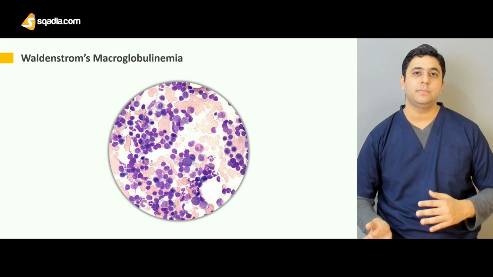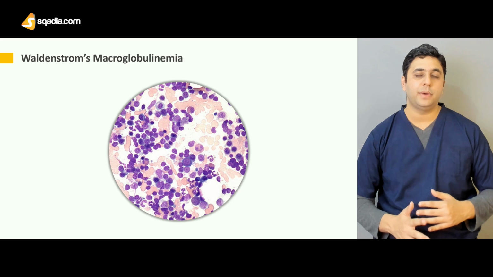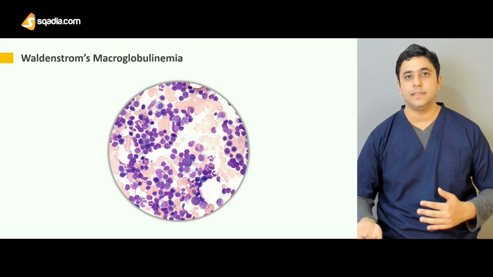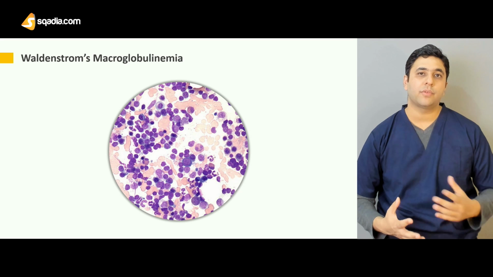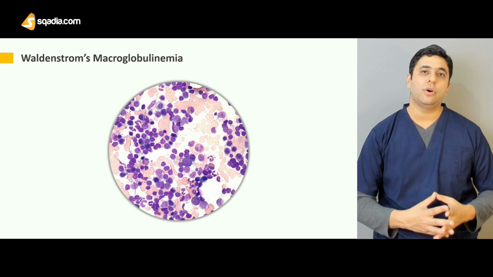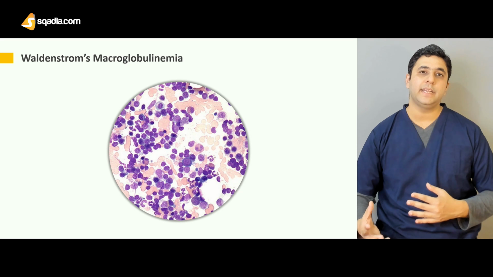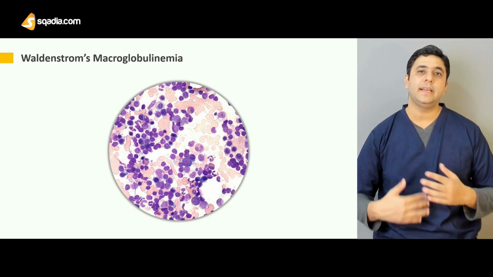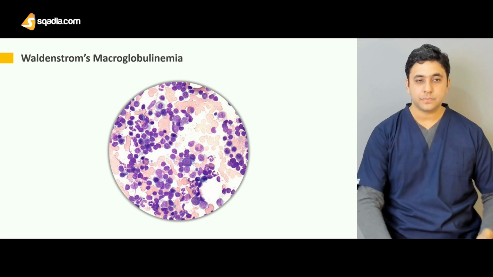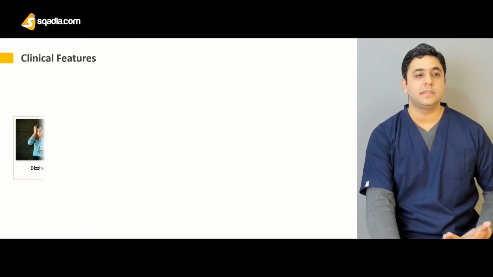Apart from that, some things which are not seen in multiple myeloma are seen in this disorder, like lymphoid adenopathy. We also have splenomegaly. So this shows that apart from the plasma cells, this disorder also affects the lymphoid lineages outside of the bone marrow. It can lead to lymphadenopathy and to various types of splenomegaly. So let's look at the major clinical features present in this disorder.